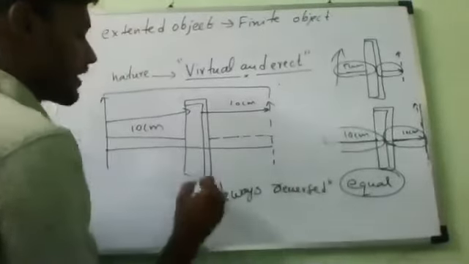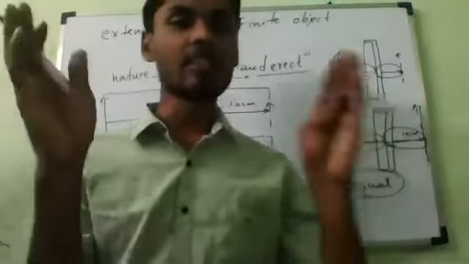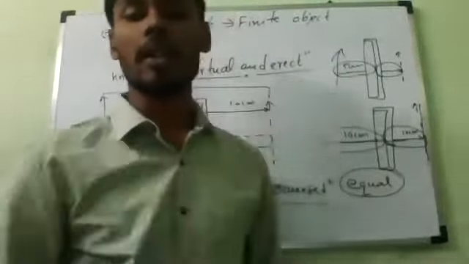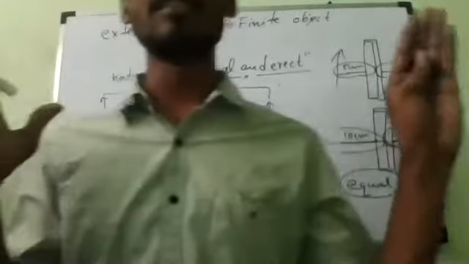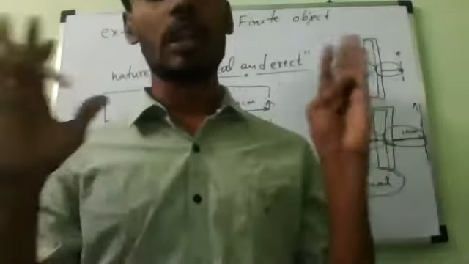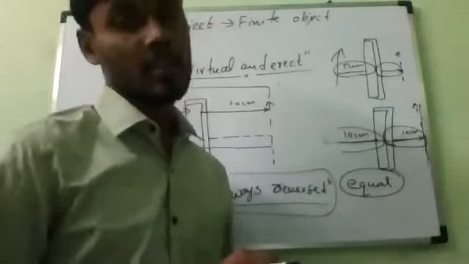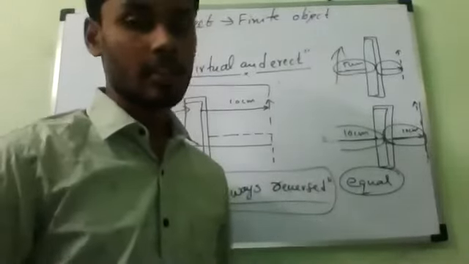What is the meaning of sideways reversed? It means right will become left, left will become right. That is the meaning of sideways reversed. Means our sides are reversed. Understand? Nothing else is going to change. Only our sides are reversed. The remaining image will be the same. That's all. So that is only called lateral inversion.